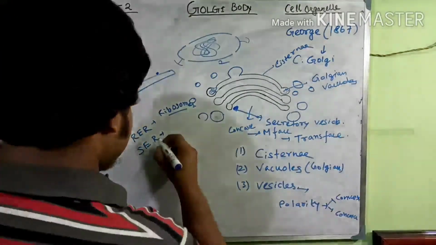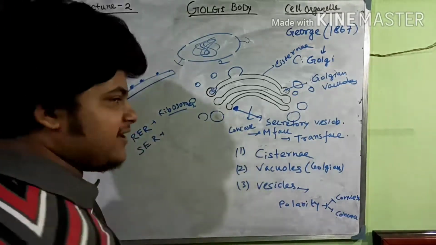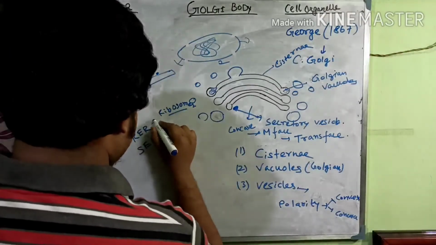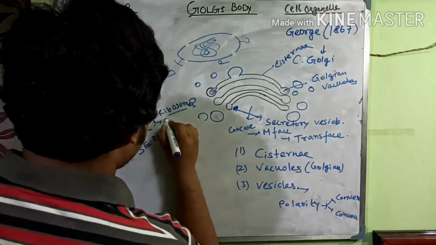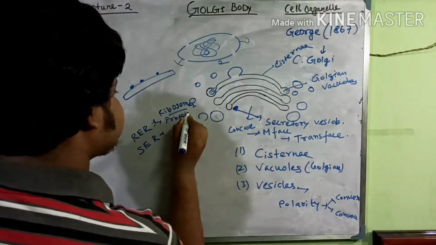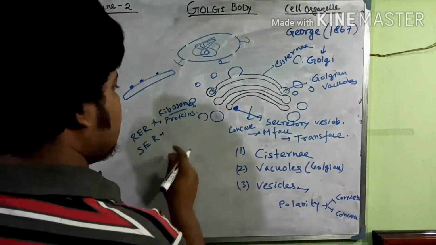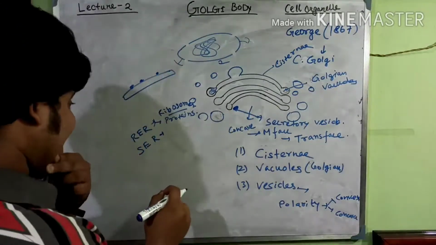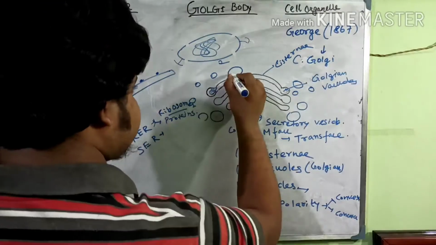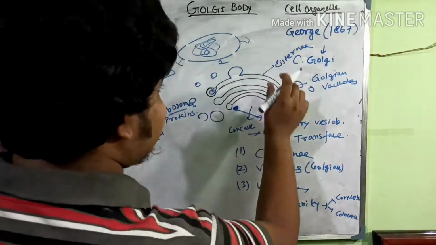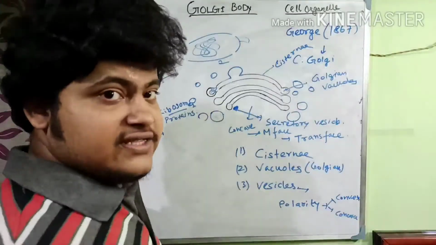Some vesicles from the rough endoplasmic reticulum, with protein molecules, come here and come in contact with the cis phase or the cis Golgi phase.